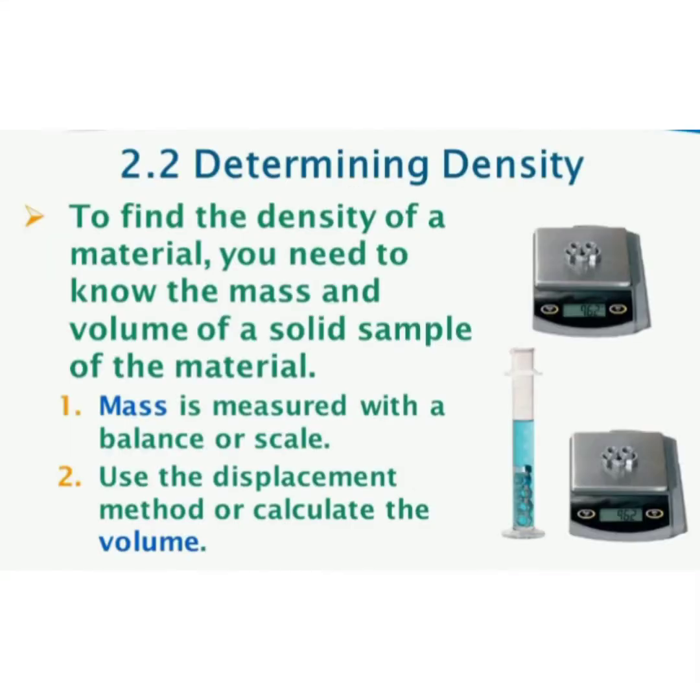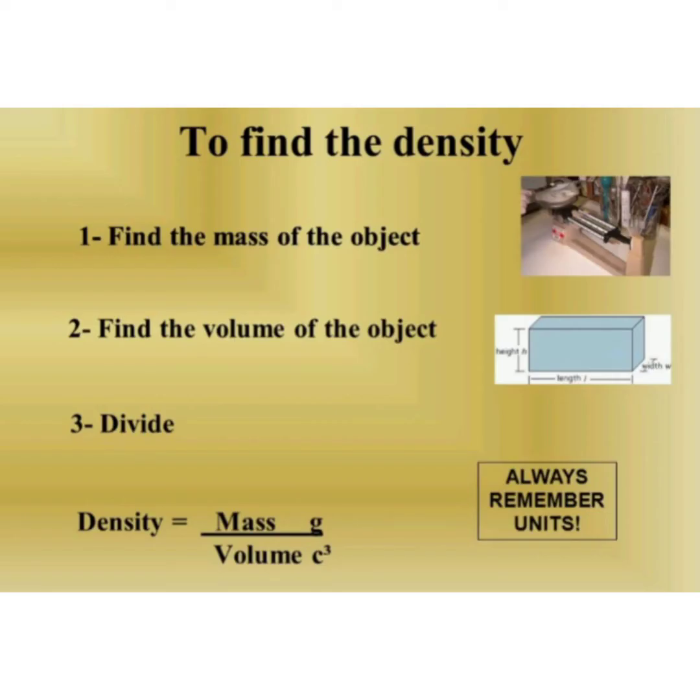Next topic is determining the density of a material. To find the density of any object, you need to know the mass of the object and its volume. Divide the mass by the volume in order to get an object's density.